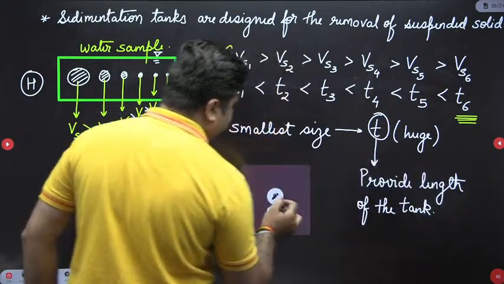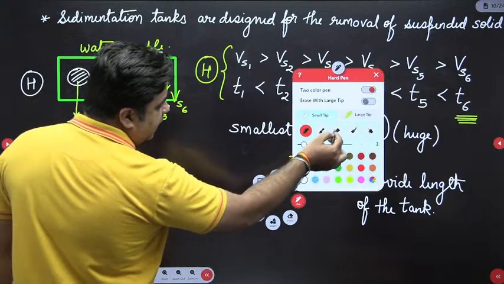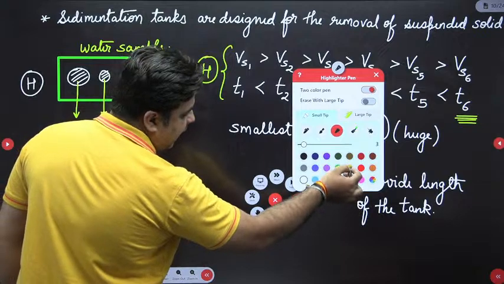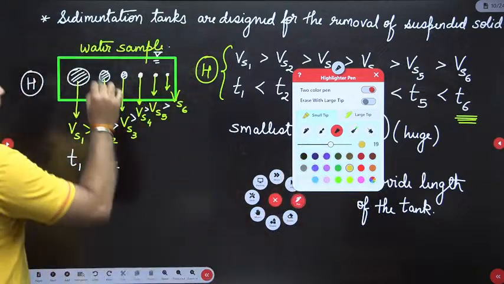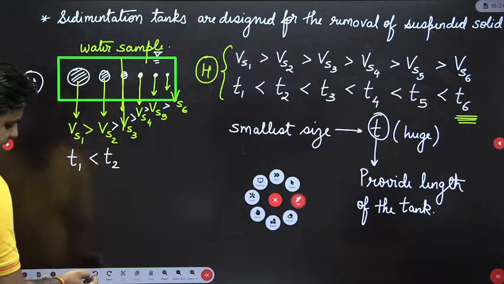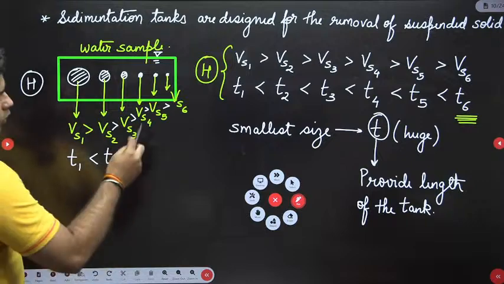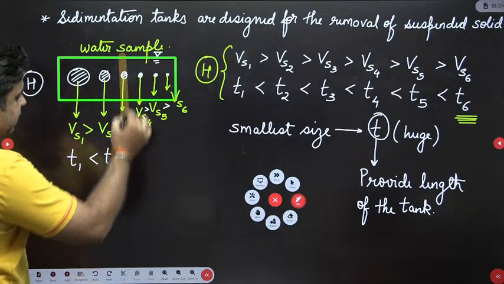Concerned size of the particle is that particle which is not the smallest particle, but it is that particle which is having sufficient size so that feasible detention time can be provided. So all the sedimentation tanks are designed for the removal of concerned size of the particle.